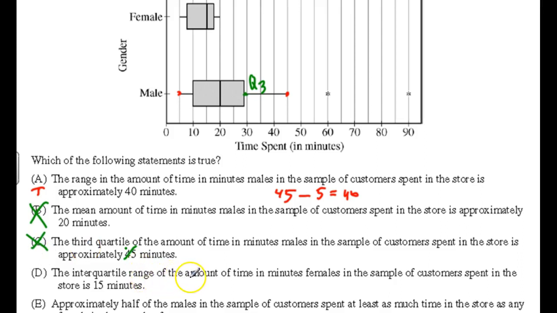Interquartile range is the amount of time in minutes females spent in the store is approximately 15 minutes. So the IQR for females would be about 17 minus 8. 17 minus 8 is about 9, not 15. I don't agree with that.